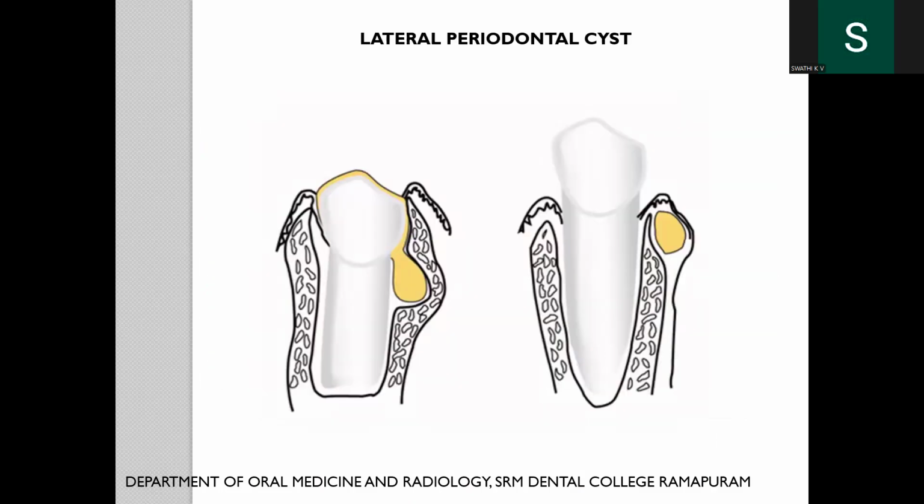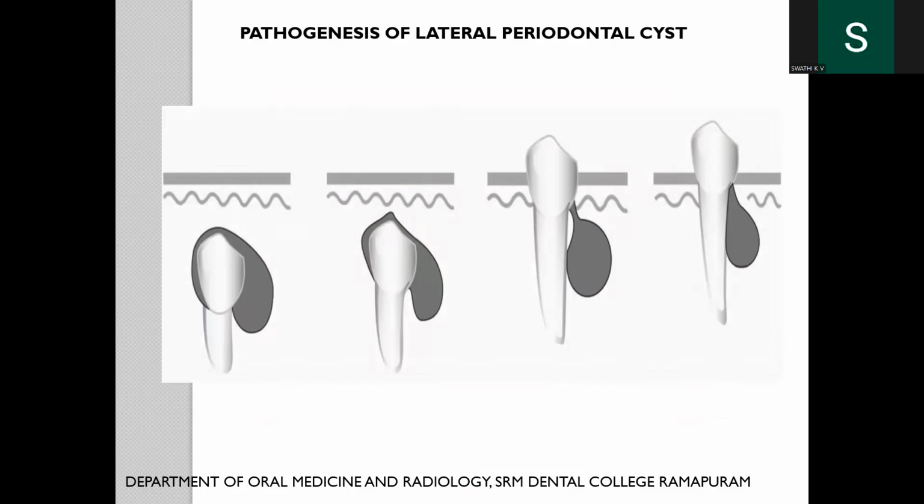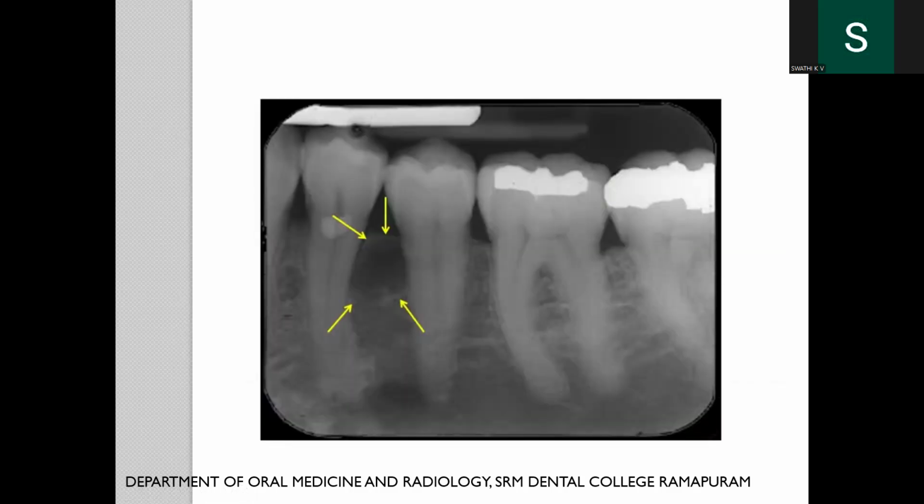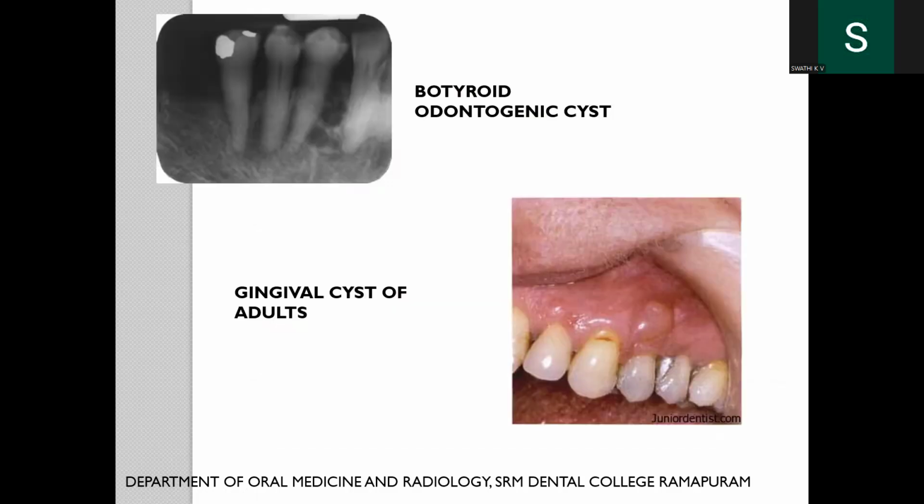Lateral periodontal cyst occurs in the lateral, either the mesial or the distal aspect of the tooth, along the periodontium. This is the pathogenesis. First, it looks like it is attached to the CEJ and then extends more towards the mesial aspect, that is lateral. Radiographic picture shows an ovoid radiolucency on the adjacent side of the tooth.